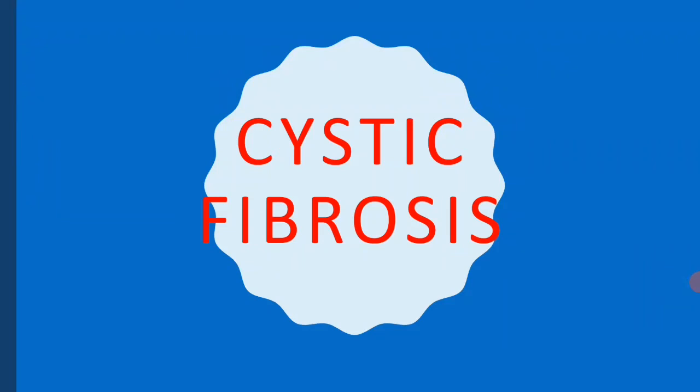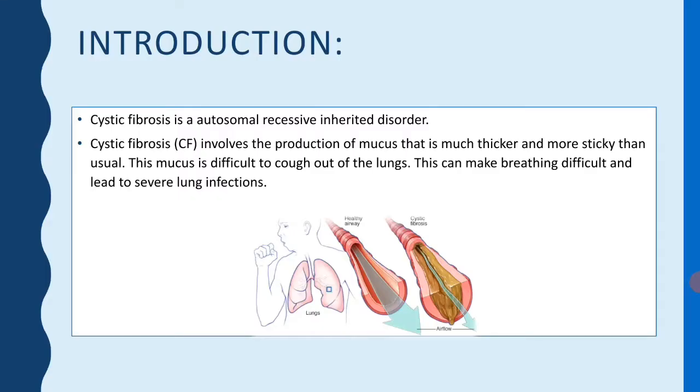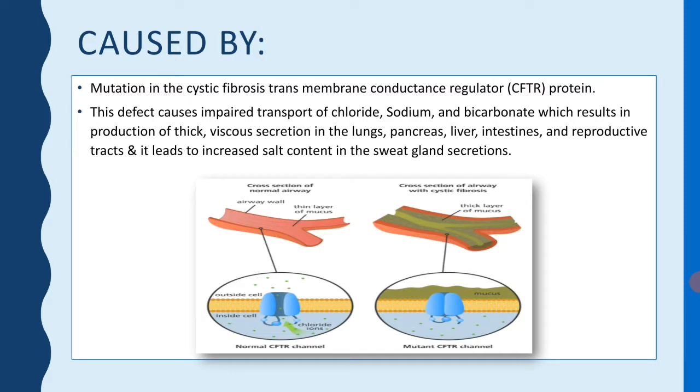Our today's topic is cystic fibrosis. Now, what is cystic fibrosis? Cystic fibrosis is an autosomal recessive inherited disorder of the secretory gland which makes mucus and sweat. Cystic fibrosis is involved in the production of mucus that is much thicker and stickier than usual. So this mucus is difficult to cough out of the lung and makes breathing difficult and leads towards severe lung infections.